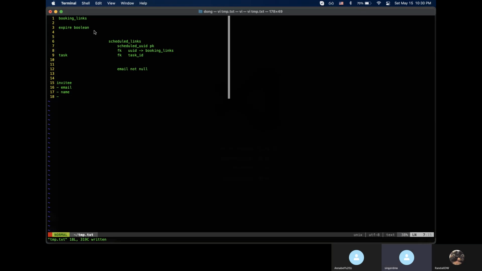Actually, you know what? Don't delete it at all, because the user can manage the link. The user can have a look at all the booking links he has, but if it's expired, we should not show it anymore to the user. So the user should not be aware of it. But the reason we are keeping it, just a quick question.